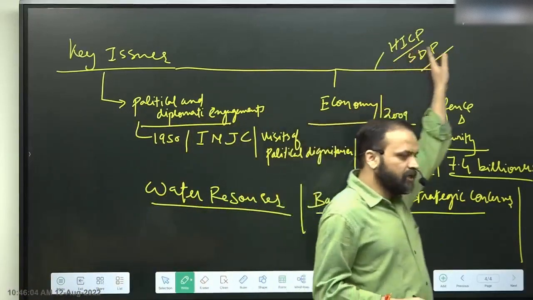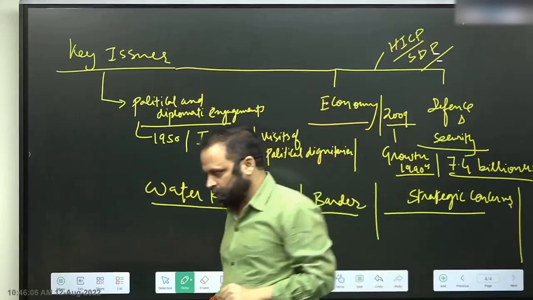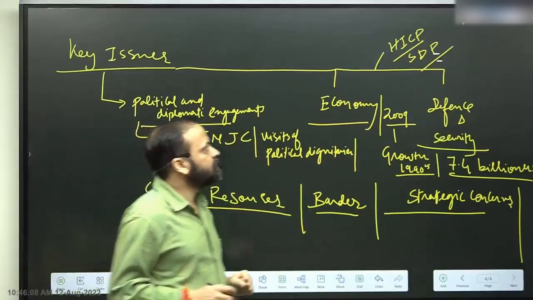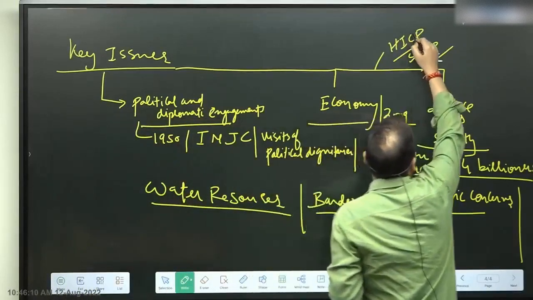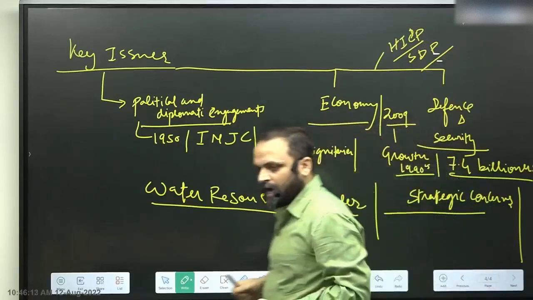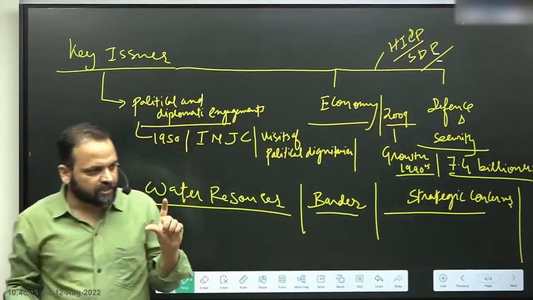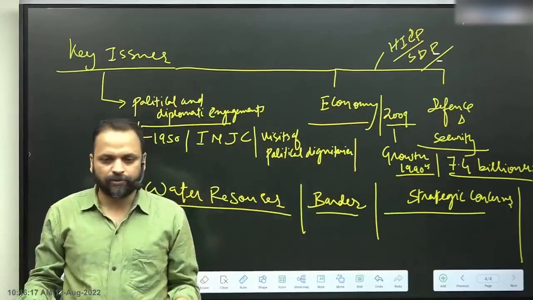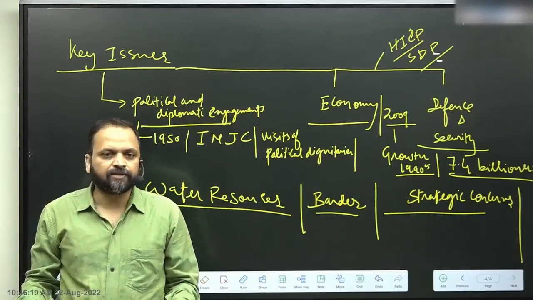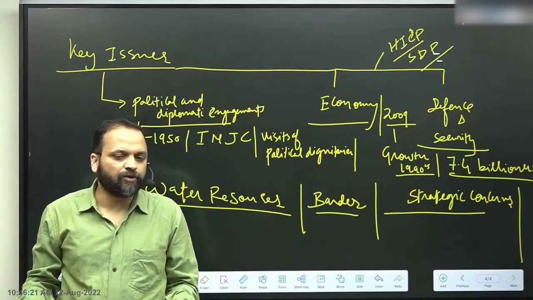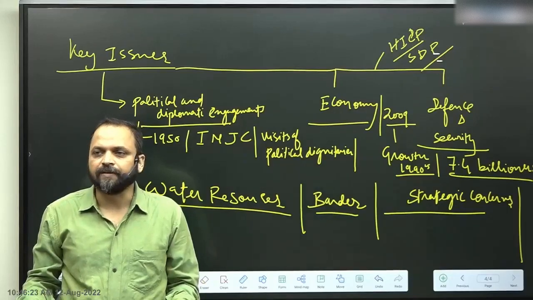High impact community development projects are short gestation period, high visibility projects. These are projects based on the immediate demands of the local community.